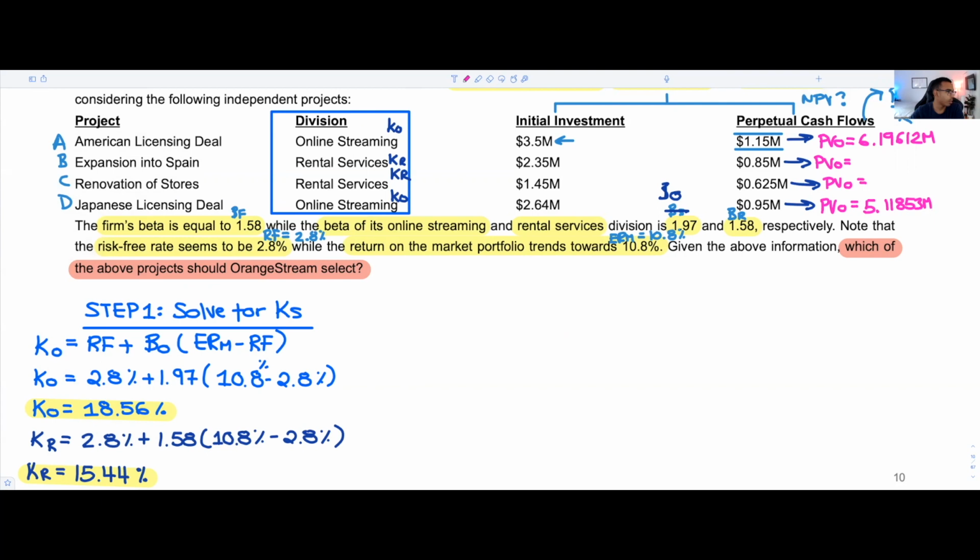And now we can go ahead and find the present value for projects B and C. So for project B, we have 0.85 million divided by 0.1544, because we have 15.44%. That's going to give us 5.50518.